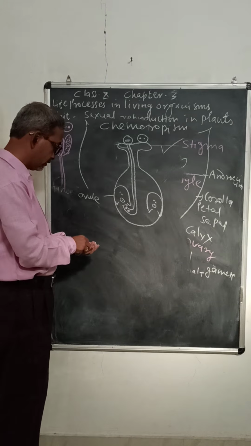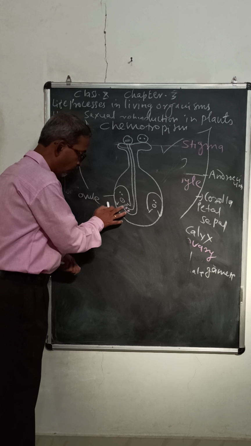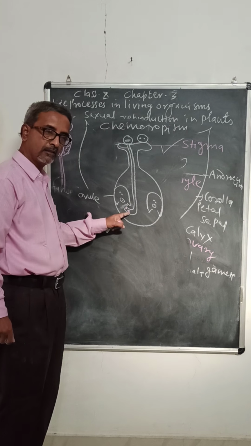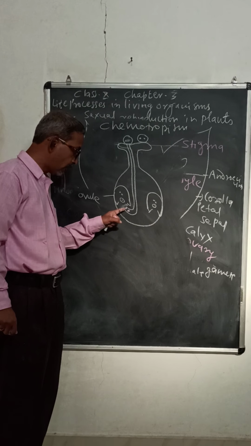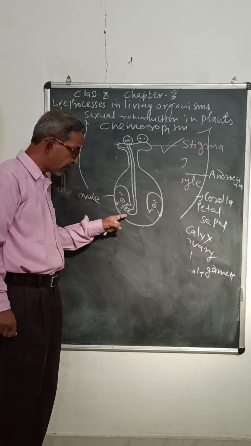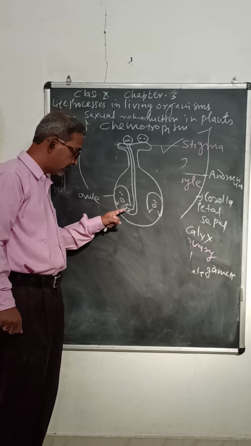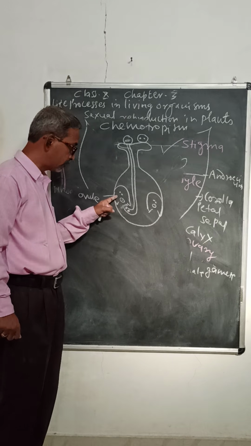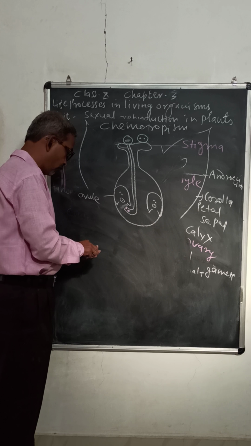Now here this wall ruptures and both male gametes combine with the female gamete. So the union of one of the male gametes with the female gamete, both are haploid. Male gamete is haploid, female gamete is haploid, and the union of one haploid male gamete with the female gamete results in the formation of a diploid zygote.